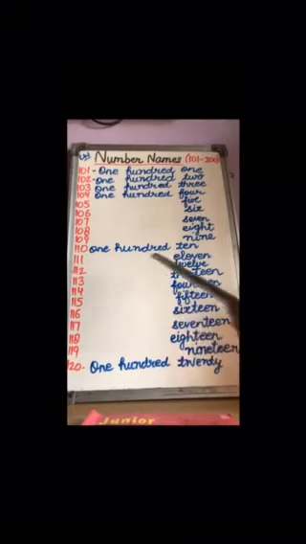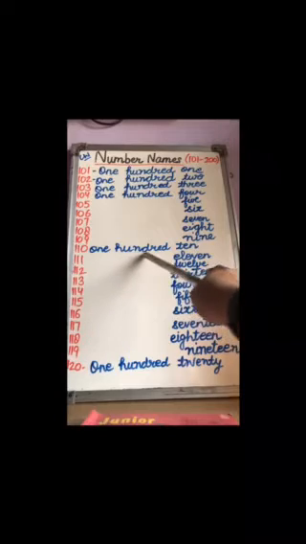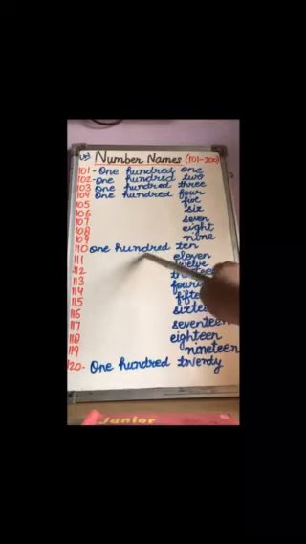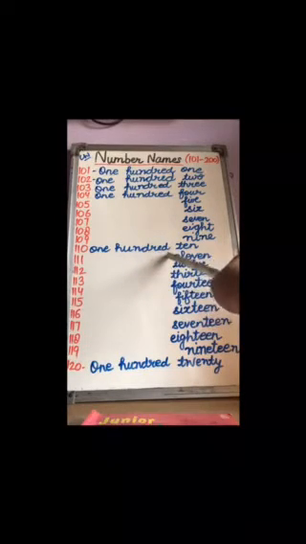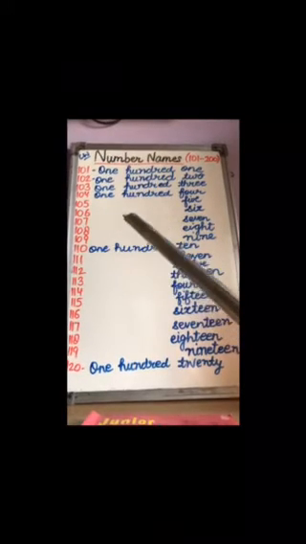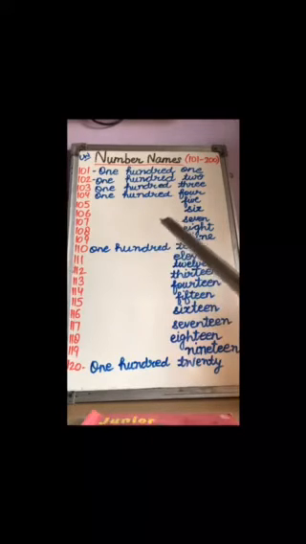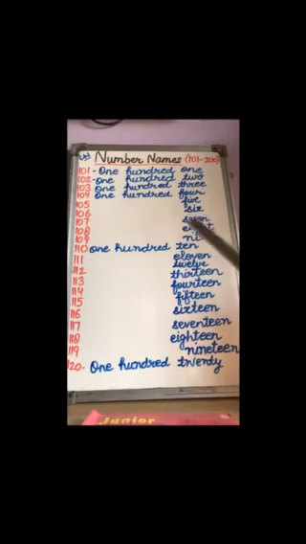So learn with me. H-U-N-D-R-E-D, hundred. So where were we? We were on 103. ONE HUNDRED THREE.